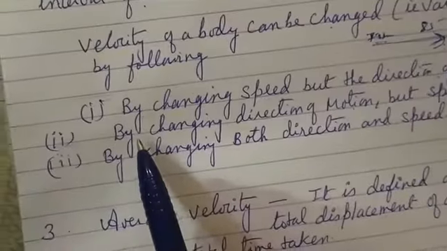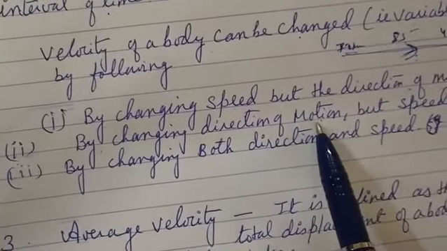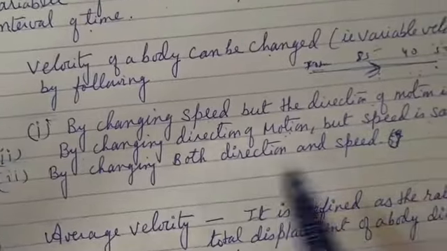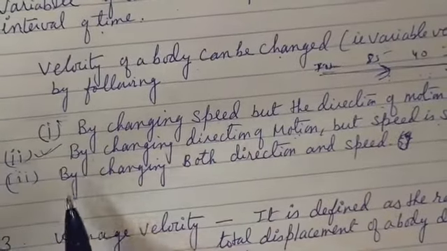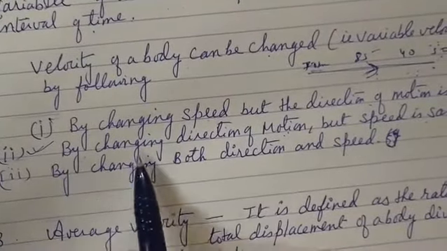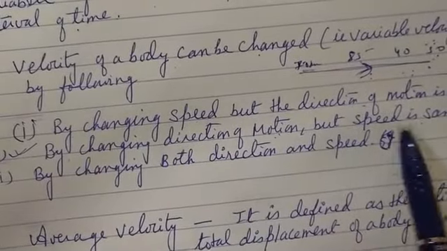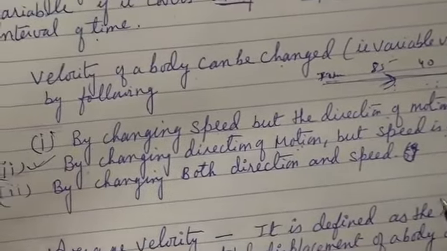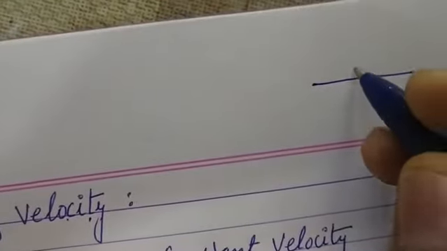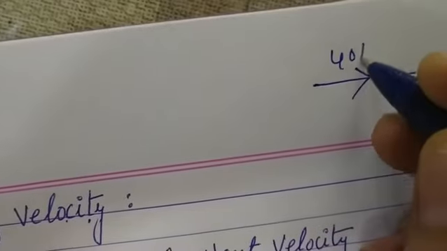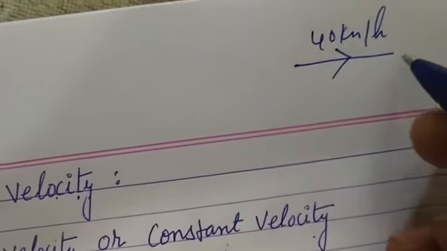The second one is by changing the direction of motion but the speed is the same. This one is a little important. By changing the direction of motion but the speed is the same. For example, suppose here the body is moving with 40 km/h. Then it takes the turn.